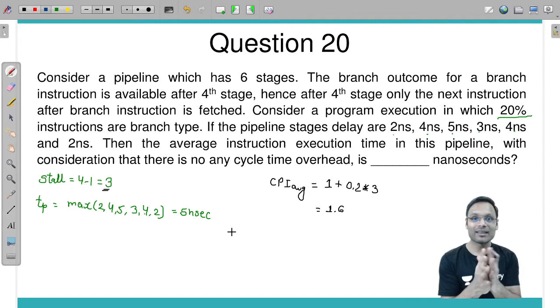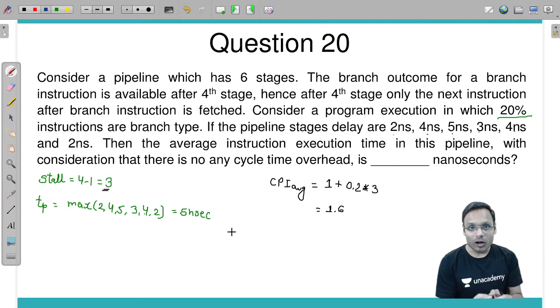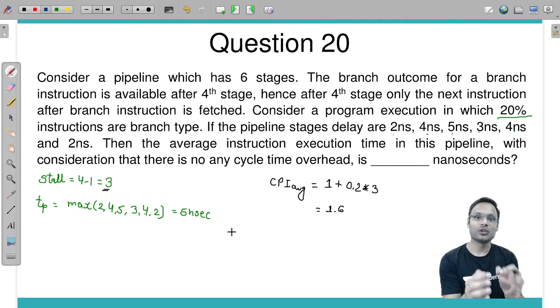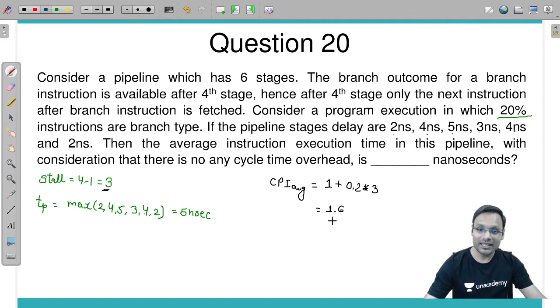If CPI average is 1.6, meaning number of cycles per instruction on an average is 1.6, then what will be the average instruction execution time? It will be number of cycles into cycle time.